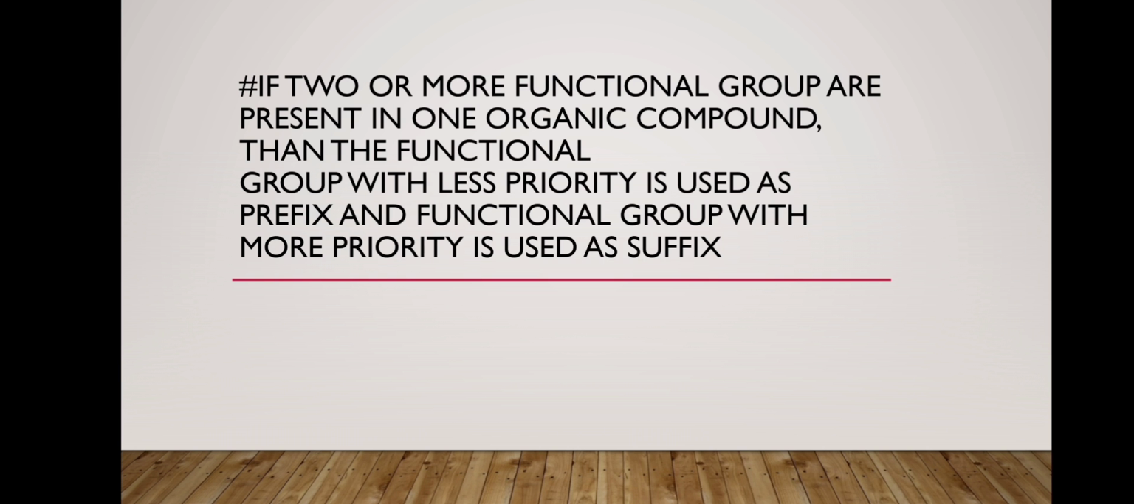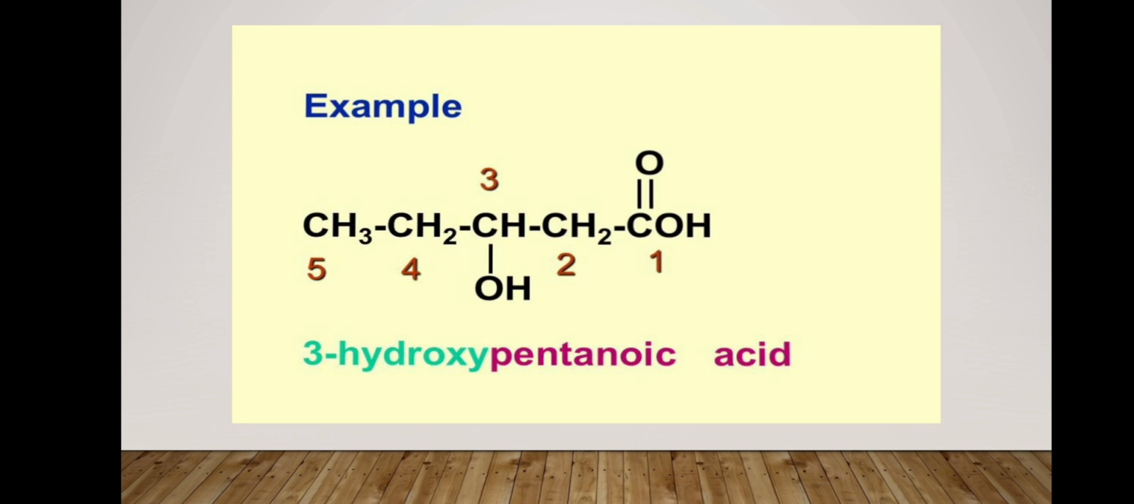Now the next rule is, if 2 or more functional groups are present in one organic compound, then the functional group with less priority is used as a prefix and the functional group with more priority is used as a suffix. Now we will consider the given example. In this example, 2 functional groups are present. One is carboxylic acid and one is alcohol. So according to the priority series, we have to give more priority to the carboxylic group as compared to the alcohol group.